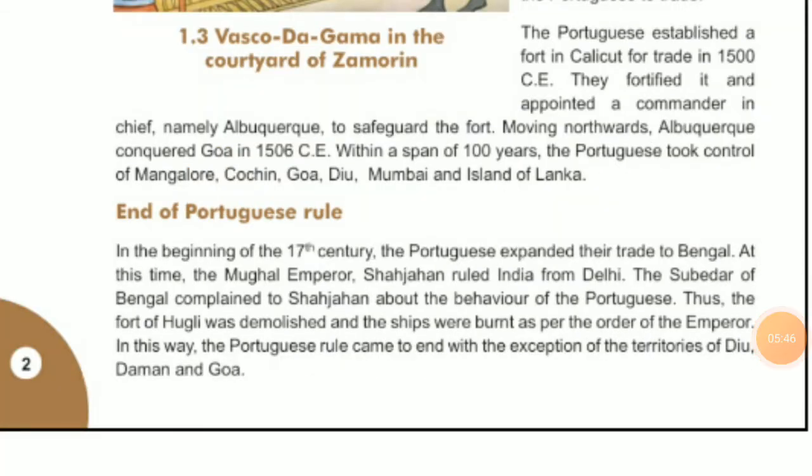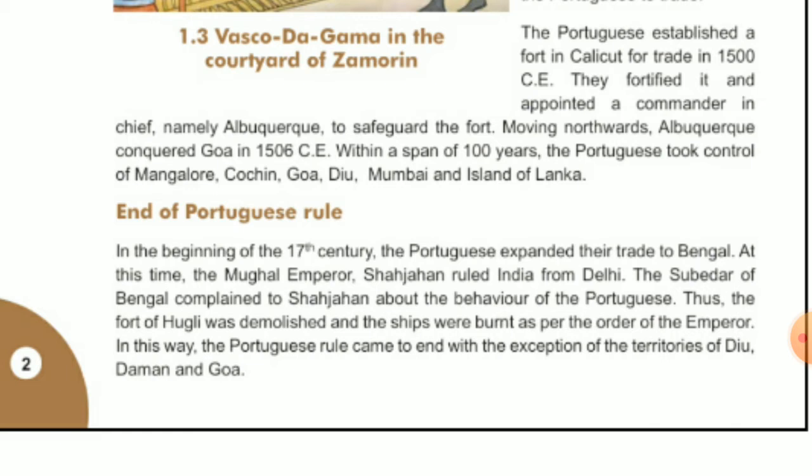See students, next point is what? End of Portuguese rules. So see, in the beginning of the 17th century, the Portuguese expanded their trades to Bengal. Slowly, gradually, they started to expand their trades in different regions, different parts of India. In the same way, they were also successful in establishing themselves in Bengal.